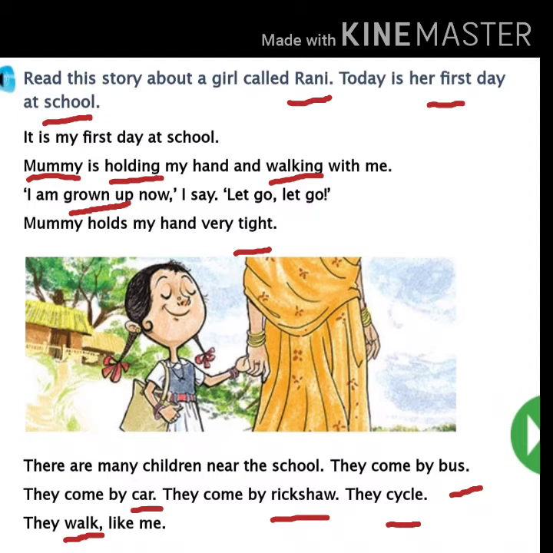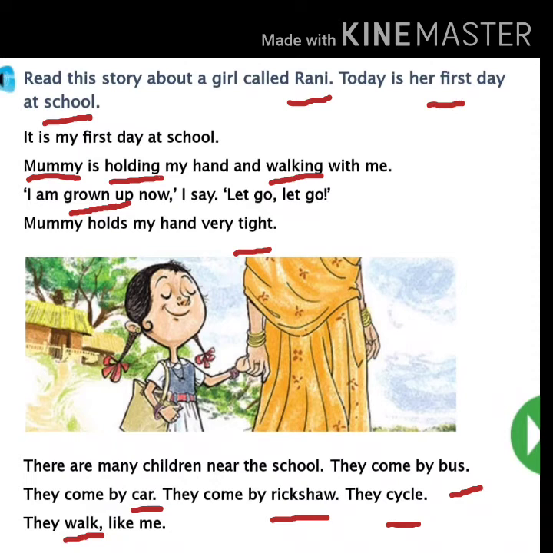Now the next word. It is first. All of you underline F-I-R-S-T, first. And put the finger near first. Repeat, children. F-I-R-S-T, first. Now the next word.